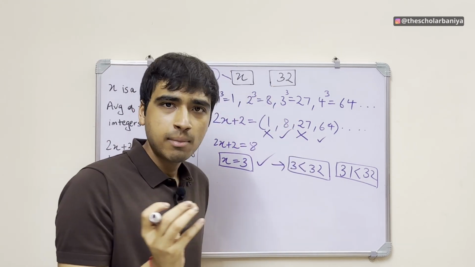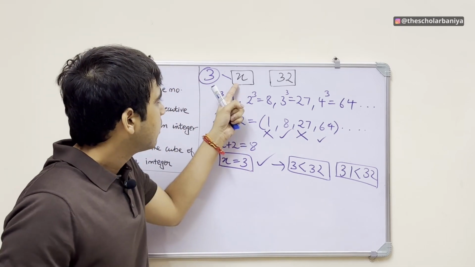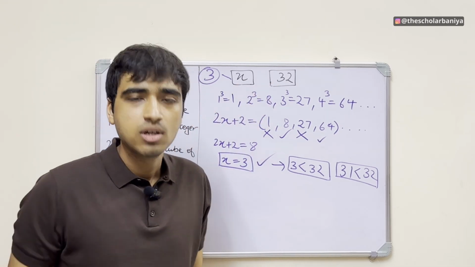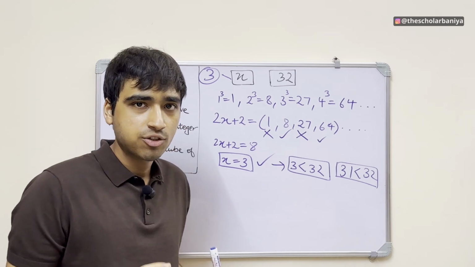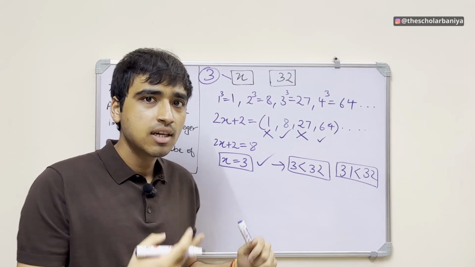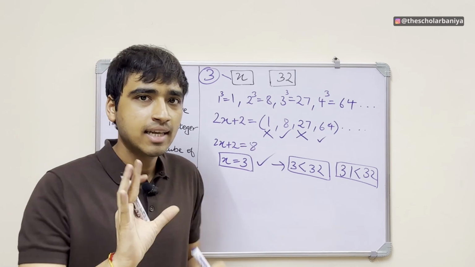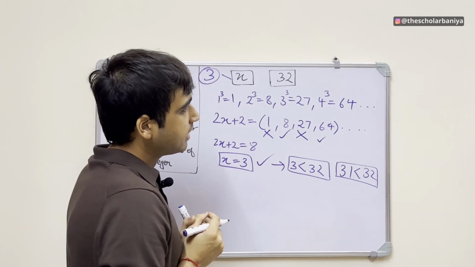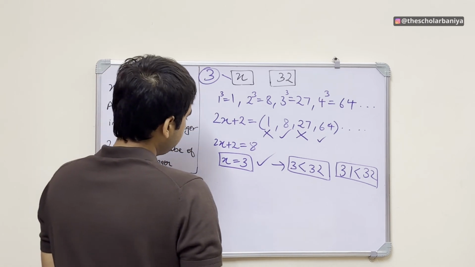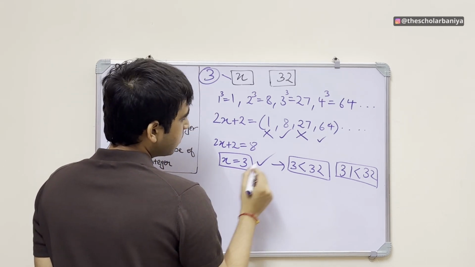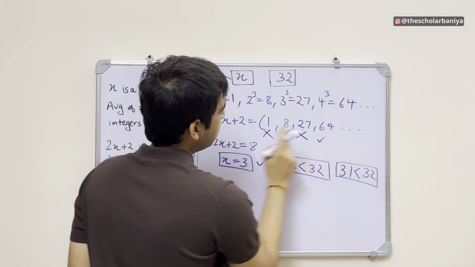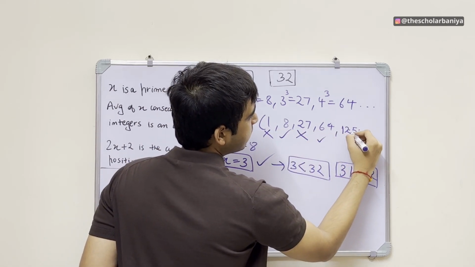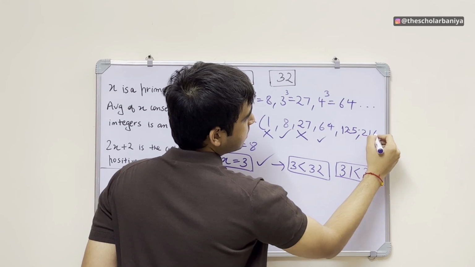Now we have to come up with a case such that we find the value of x and x comes out to be greater than 32, because that is how we solve most of the questions. We try to come up with two cases such that one is smaller, one is greater, and then we can come up with the answer D, right? So now tell me one thing. The next numbers over here are 5 cube, which is 125, and 6 cube is 216, right?